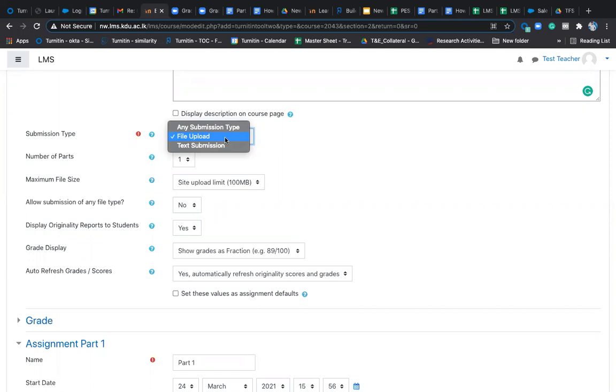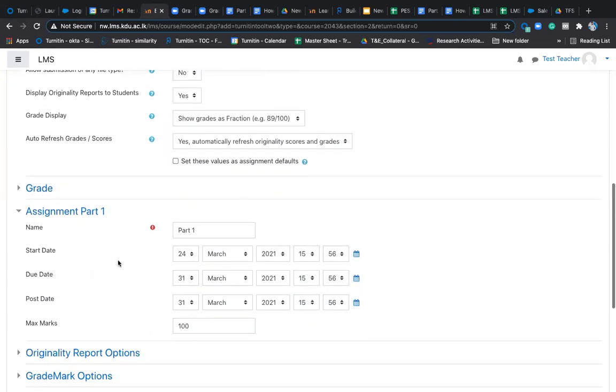Right, that's right. So if you select any submission type, then we have to select allow submission of any file type, yes, as well. Please choose file upload so that you can upload a Word file or PDF file or Excel file or PowerPoint. If you do text submission, you might have to cut and paste, which is not feasible. File upload must be the best option, and your student can upload any file in their account. Okay, thank you.